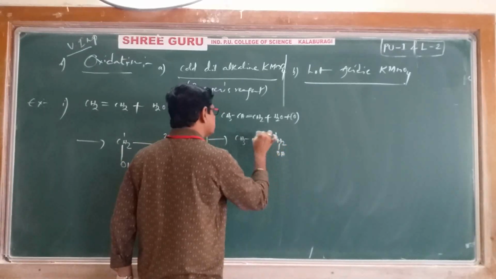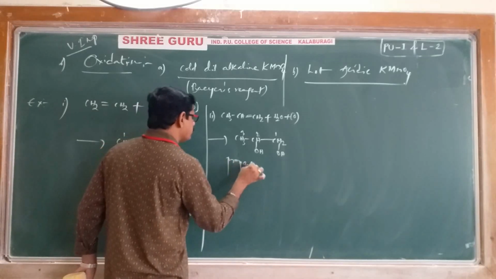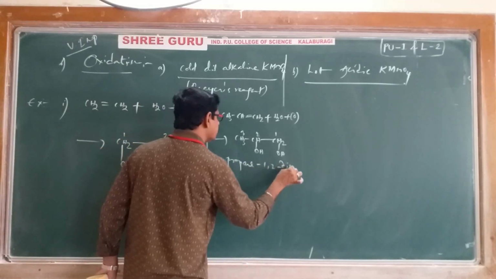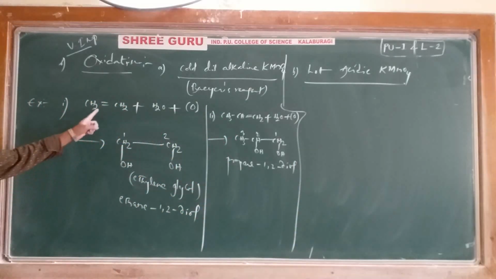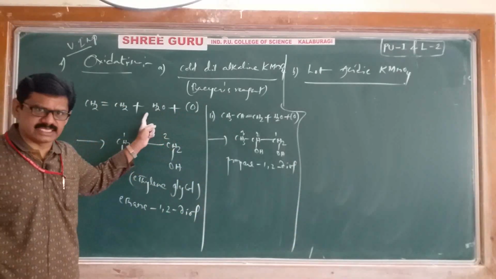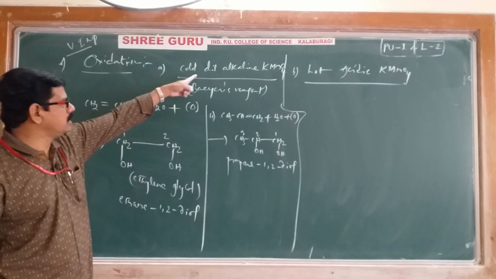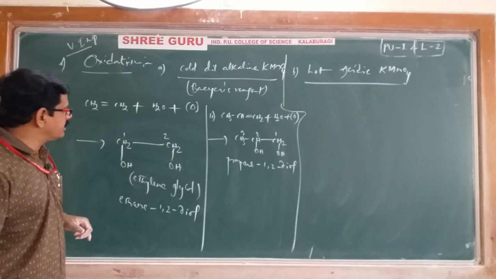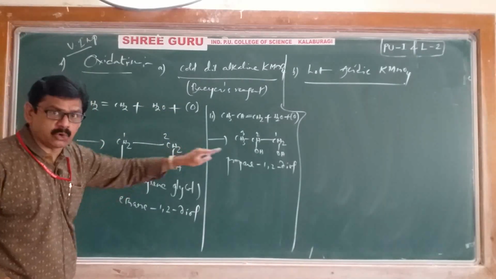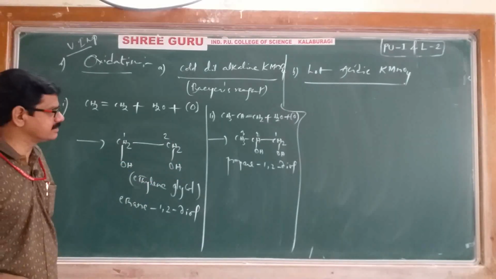That's it, propane-1,2-diol. Two examples have been given, one with ethene and one with propene. This cold dilute alkaline KMnO4 is called Bayer's reagent, and in both cases we get vicinal diols.